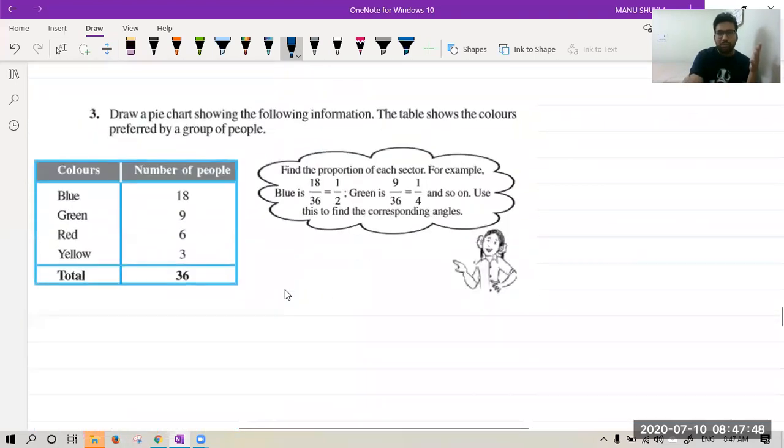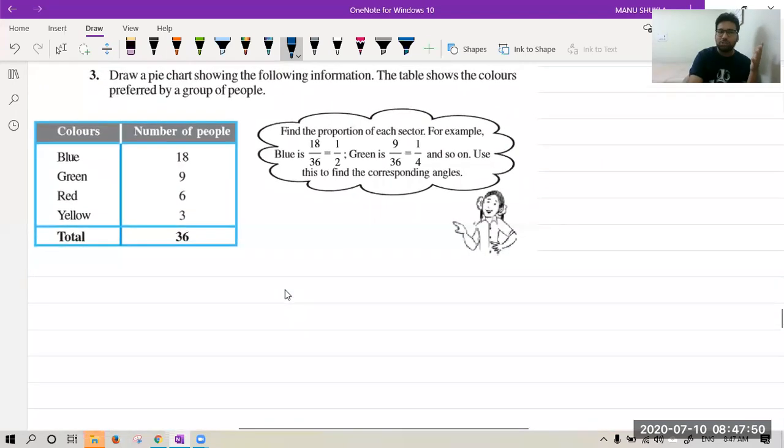Now let's see question number 3. I need your help in this question because I feel it is a little bit tough for me. The question is, draw a pie chart for the following information. You had this in homework. Yes, beta, yesterday I gave you this in homework. So just discussing it.